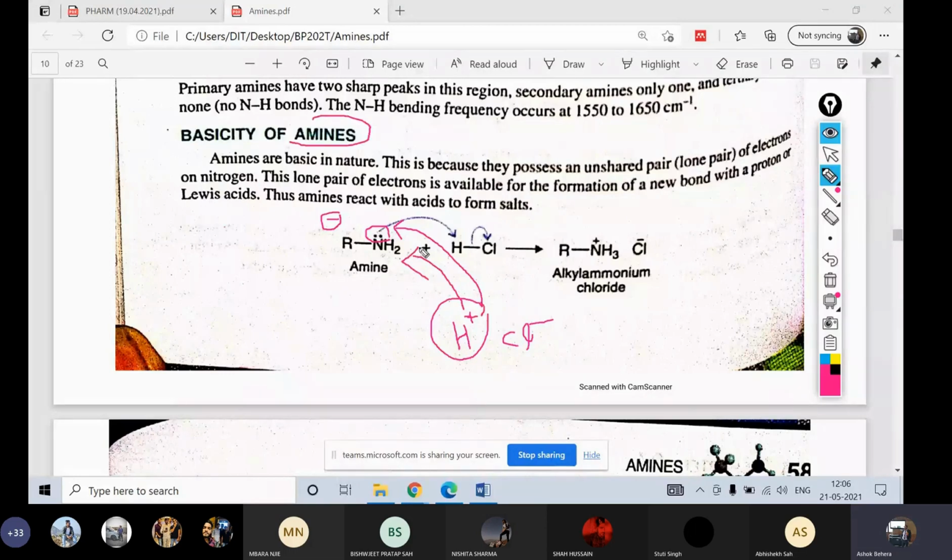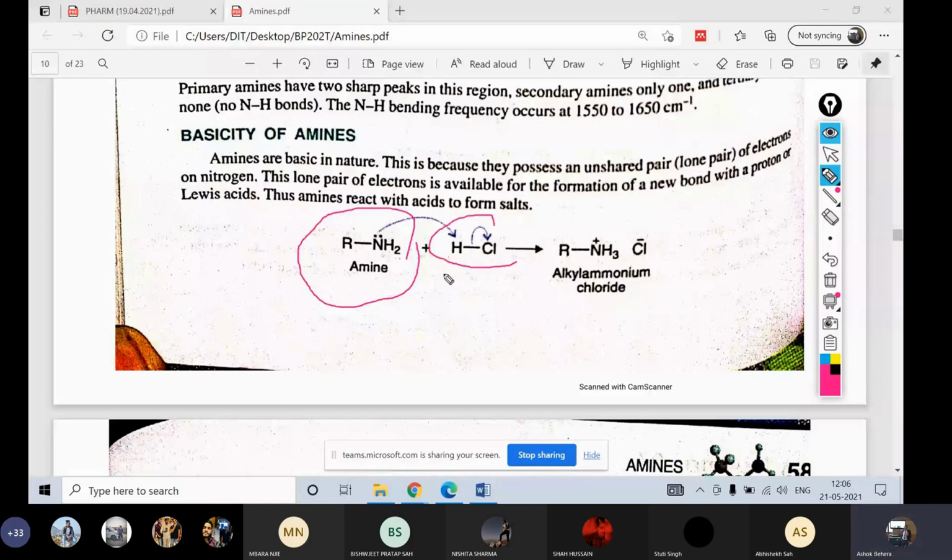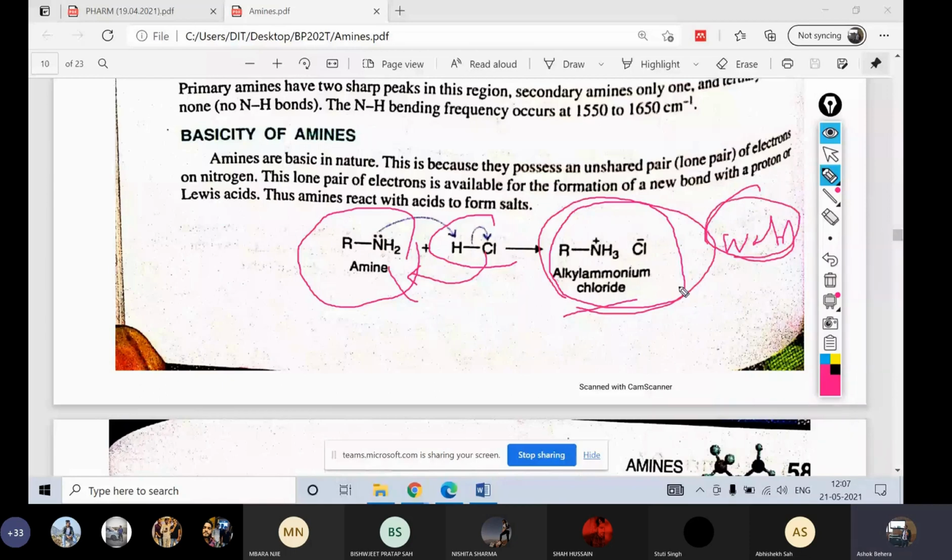Now basicity. What is basicity? In other words, when an amine is added with an acid, the acid and base react to form a salt. If it forms a salt which is soluble in water, it is known as basic. So if the salt formed is soluble in water, you can say that it is basic in nature. That is the other way to see it.